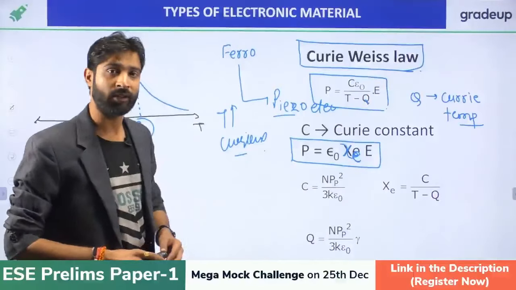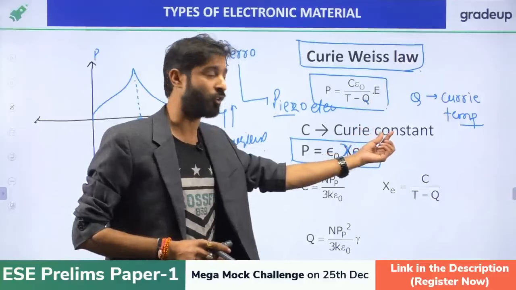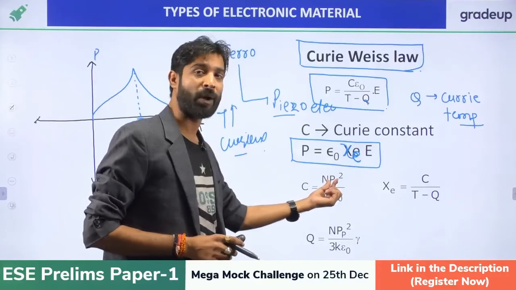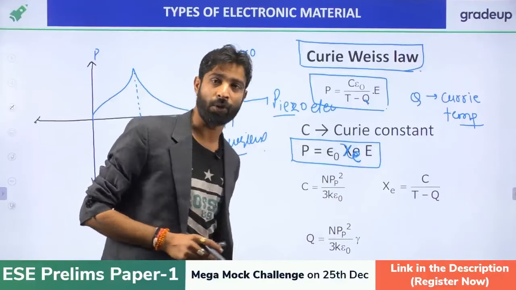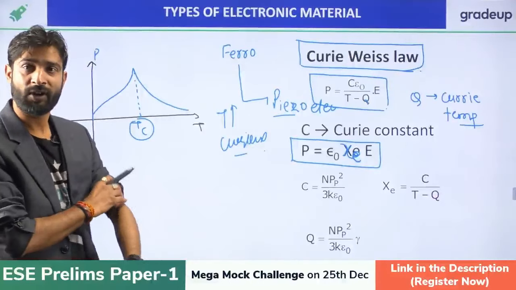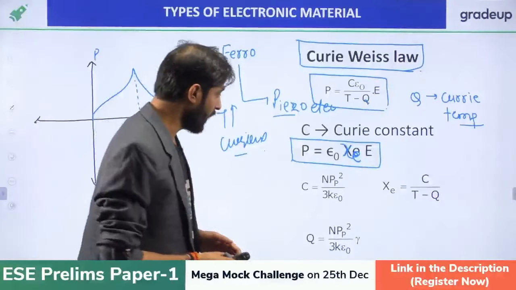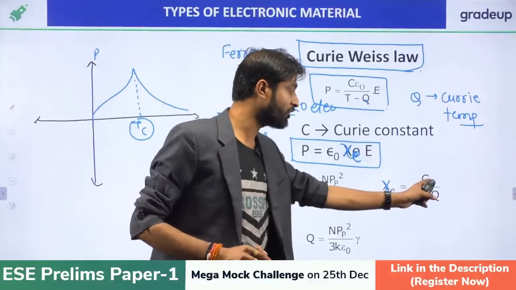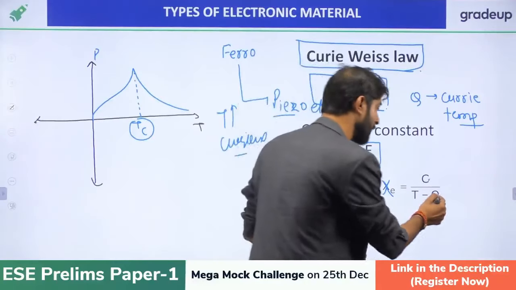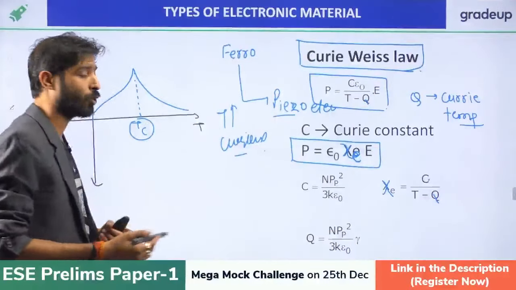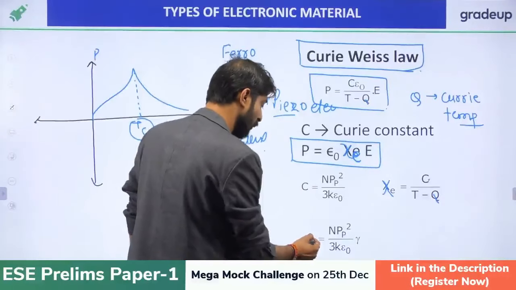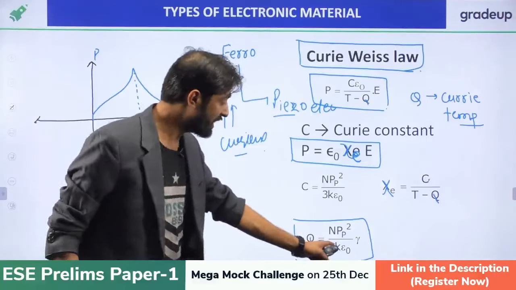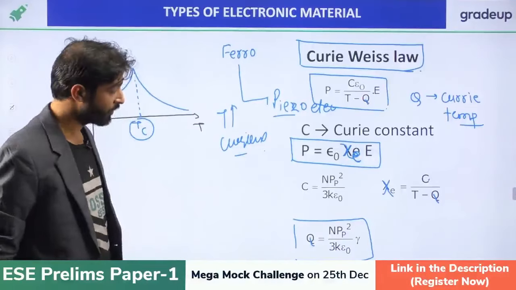Now in the formula, what is C? C is called the Curie constant. The Curie constant is given by N into p squared upon 3k epsilon naught, where p is the permanent polarization. Now the electric susceptibility chi is equal to C upon T minus theta. C is the Curie constant, theta is the Curie temperature, and T is the temperature at which we want to calculate the susceptibility. If you want to find out the Curie temperature, then the formula will be theta equals N p squared upon 3k epsilon naught into gamma.